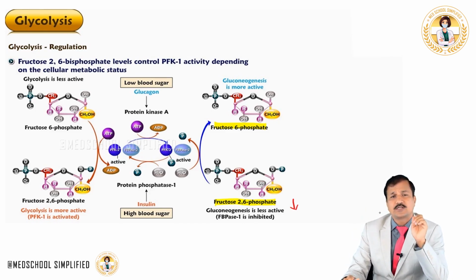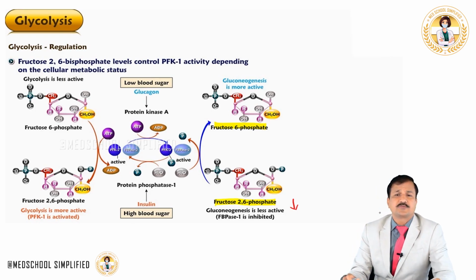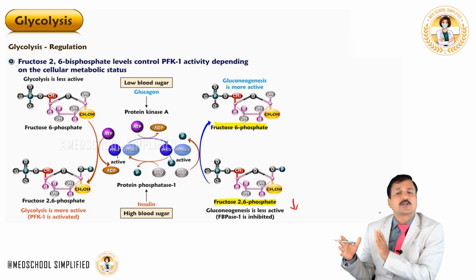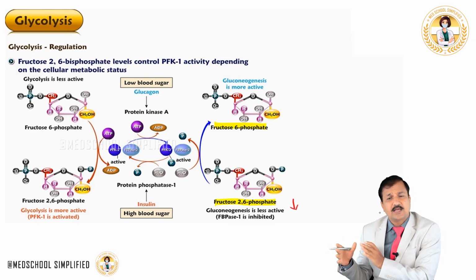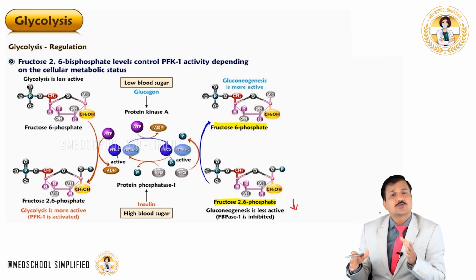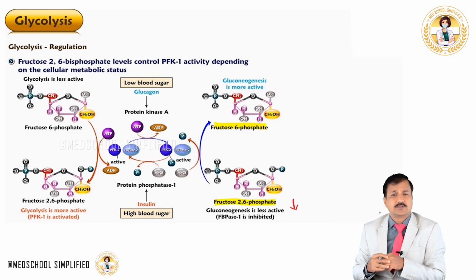So, glucagon under fasting condition, in response to low blood glucose level, by increasing protein kinase A activity, is going to keep the PFK2 phosphatase subunit active, thereby fructose 2,6-bisphosphate is taken back into fructose 6-phosphate, and that means glycolysis decreases because the positive effect of fructose 2,6-bisphosphate is not there, and gluconeogenesis increases there, because the fructose 2,6-bisphosphate concentration also has an effect on gluconeogenesis.